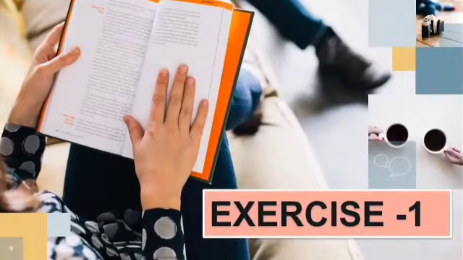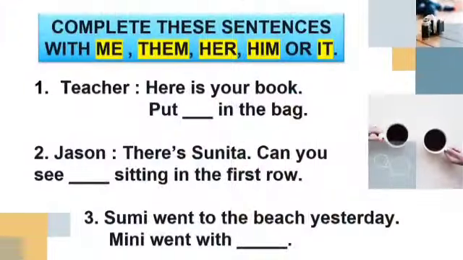Now children, exercise number 1 is from your textbook and let's solve it. And children, exercises number 2, 3 and 4 are given in the PDF. Kindly do them in the notebook by seeing the examples I have explained to you in the video. Now complete these sentences with me, them, her, him or it.